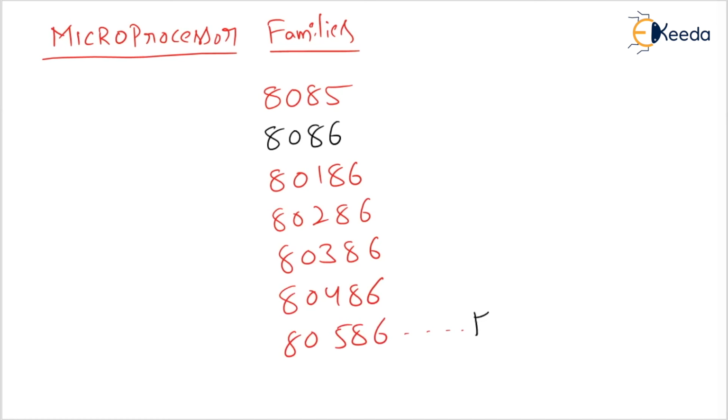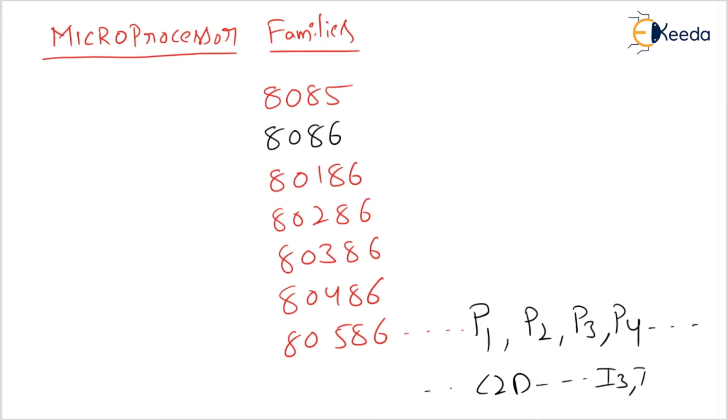Then a very important processor, Pentium 1. Next Pentium 2, Pentium 3, Pentium 4. Next Core 2 Duo. Next i3, i5, i7. This is the very important one.